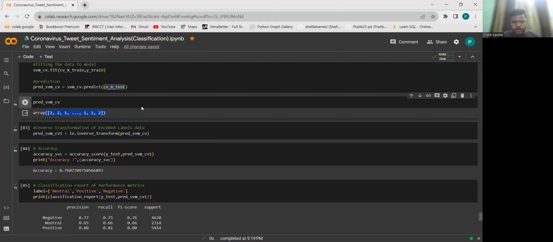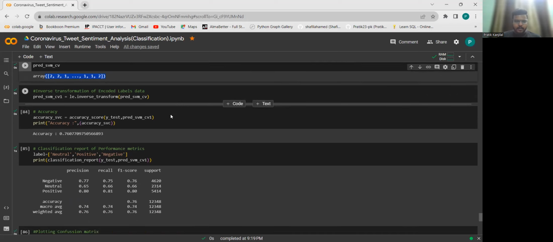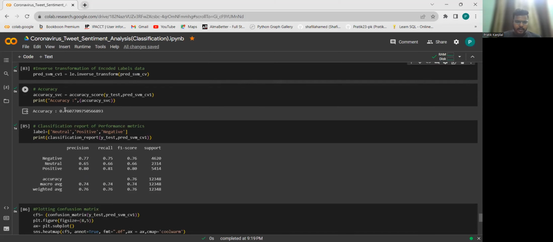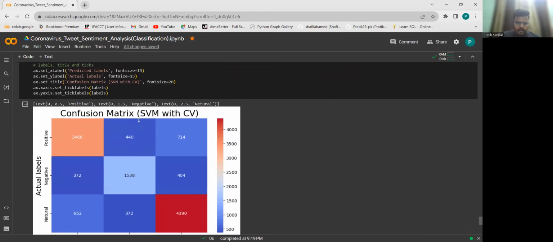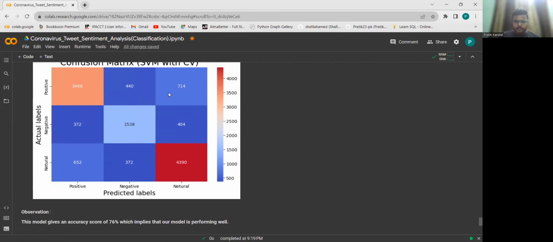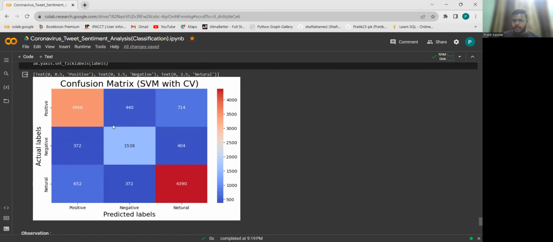This is the array. So we need to inverse transform this data into values, like one refers to positive, maybe two refers to negative or neutral. So we are going to get these values. Here we are getting an array of numbers as a prediction. And after converting, we calculate the accuracy, and we get 76% accuracy for this model. And this is how the confusion matrix looks.